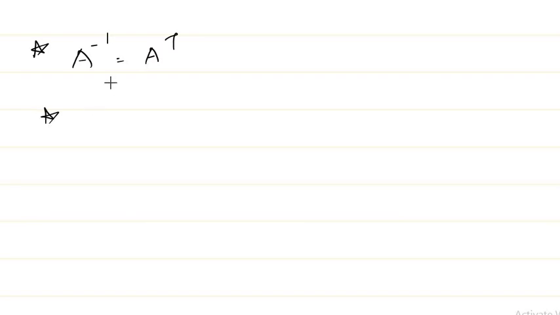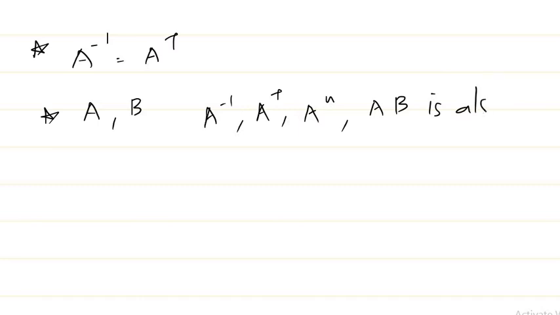Another one is, if you take two matrices A and B, and if they are orthogonal, then you can say A inverse is orthogonal, A transpose is orthogonal, A power n is orthogonal for some positive integer n, then AB is also orthogonal. So all these matrices are basically orthogonal if A and B are orthogonal matrices.